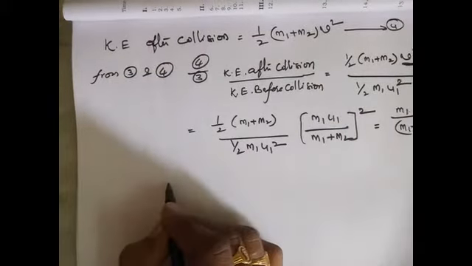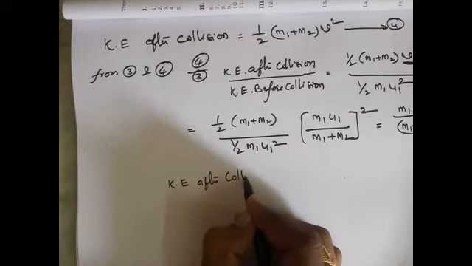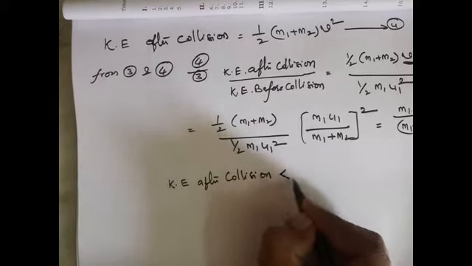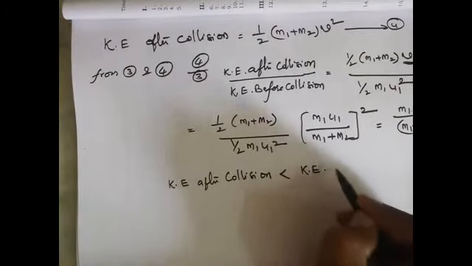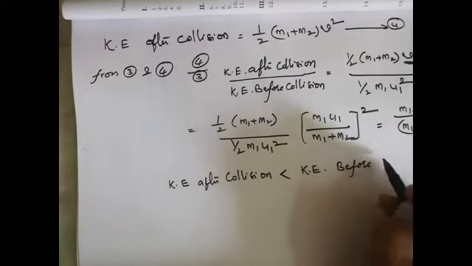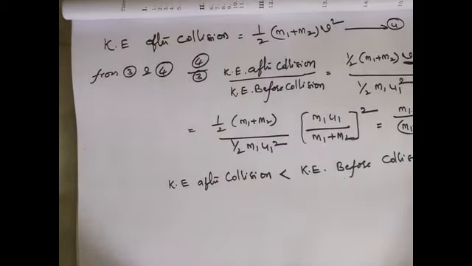From this we can say that kinetic energy after collision is less than kinetic energy before the collision. That is why conservation of kinetic energy fails in case of inelastic collision.